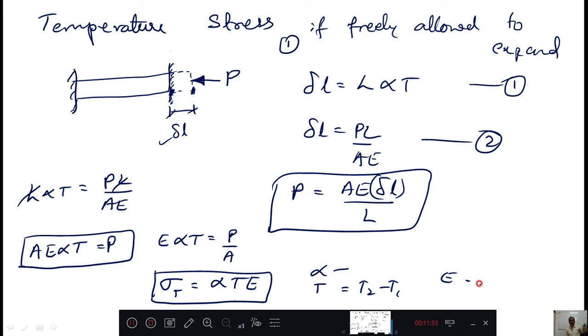Okay, now this is all about temperature expansion, or otherwise temperature stress.